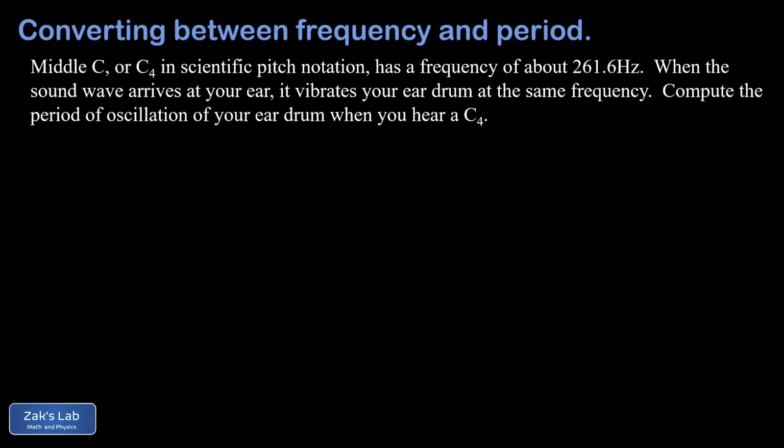In this video, we're doing a quick conversion between frequency and period for a sound wave. So in the problem, we're told that middle C, which is also called C4 in the so-called scientific pitch notation, has a frequency of about 261.6 hertz.